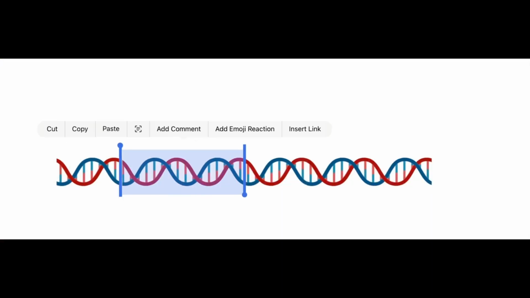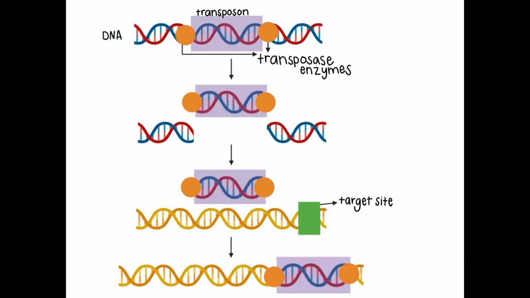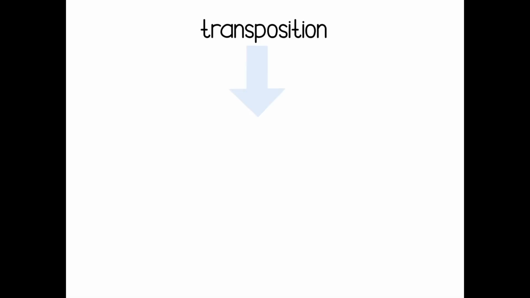known as transposable elements or jumping genes. The mobilization of these DNA segments is known as transposition. Let's take a closer look. Some transposons use a cut and paste technique similar to that of a computer, but in reality, transposons use transposase enzymes to help cut themselves out of a segment of DNA and paste themselves into the target site of another.